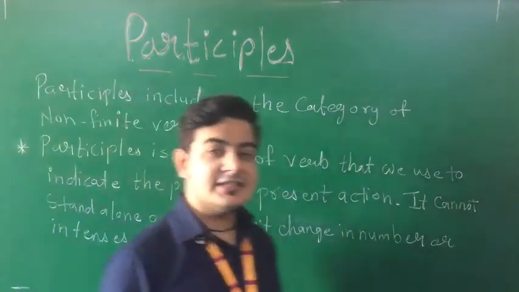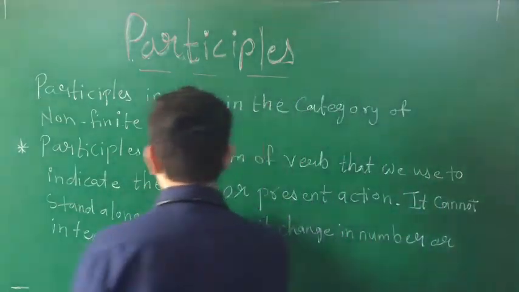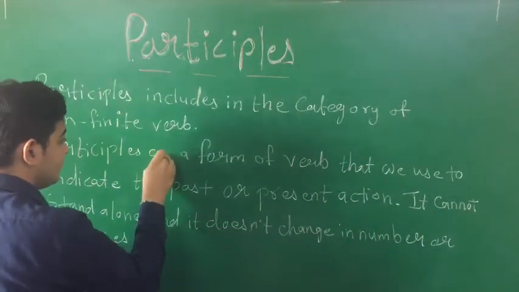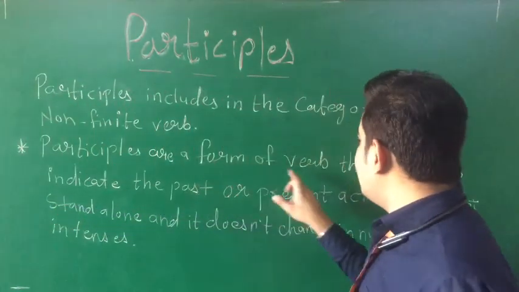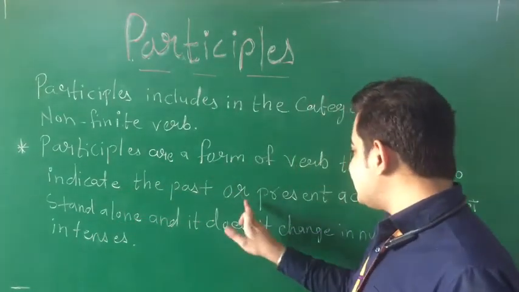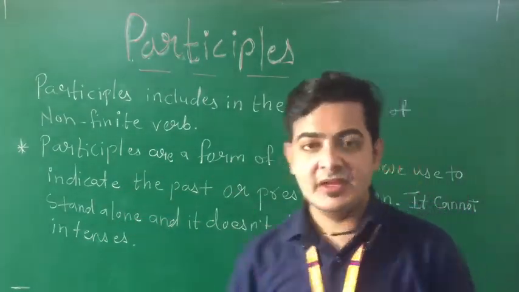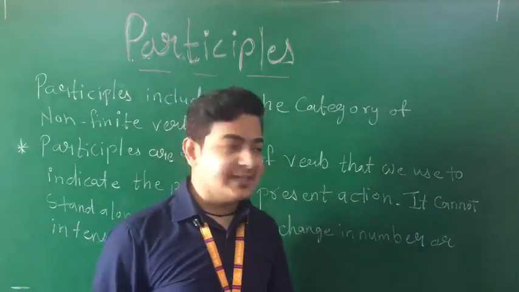Students, now see the definition. Participle is a form of verb that we use to indicate the past or present action. Past or present actions we are indicating in the participles.